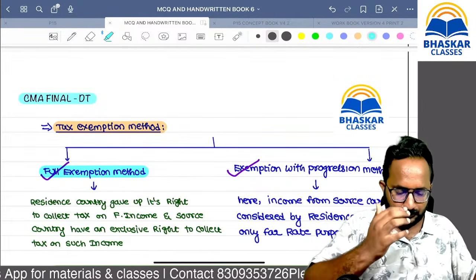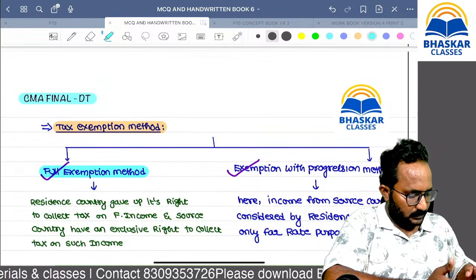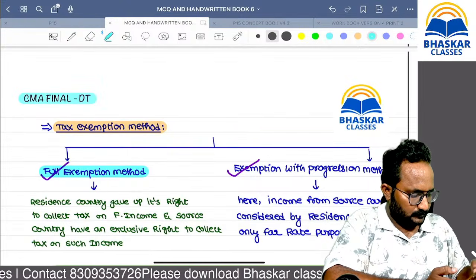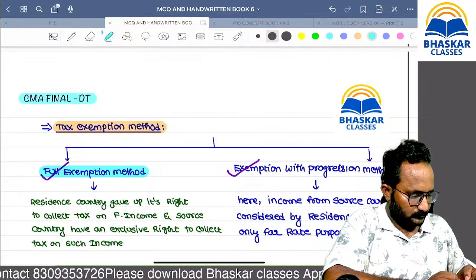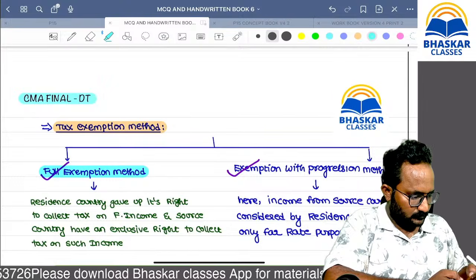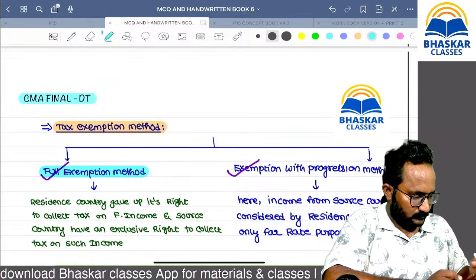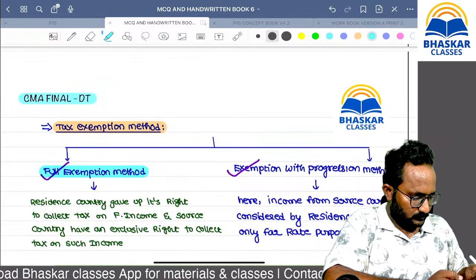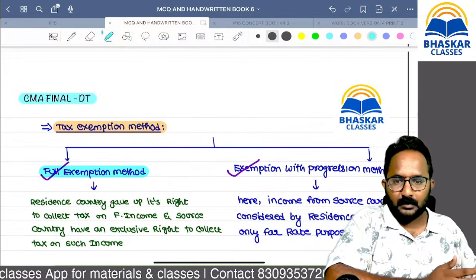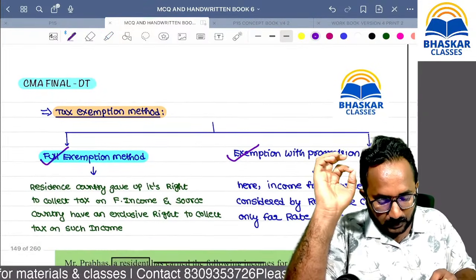Now remember, how can we give the relief under the full exemption method?